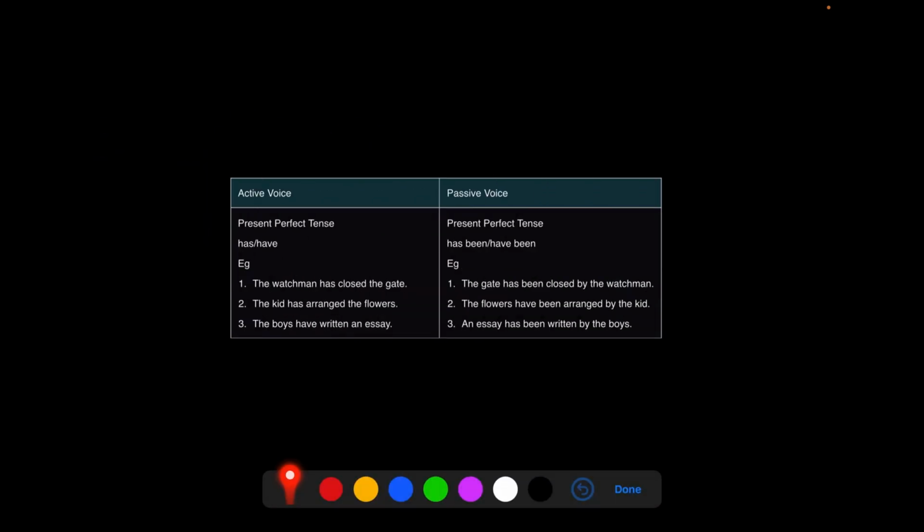In the present, it will be has or have. Now, why does this have two words? We have done this before in the continuous tense also, that if it is singular, it is has. If it is plural, it will be have. Okay. The watchman has closed the gate. The gate has been closed by the watchman. The kid has arranged the flowers. The flowers have been arranged by the kid.